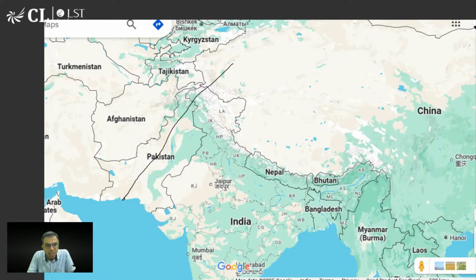अगर आप गौर से देखो, it can be either Tajikistan or Afghanistan. ये होगा ना, दो और रास्ता निकलेगा. Other than India, of course. So that is why China is planning to